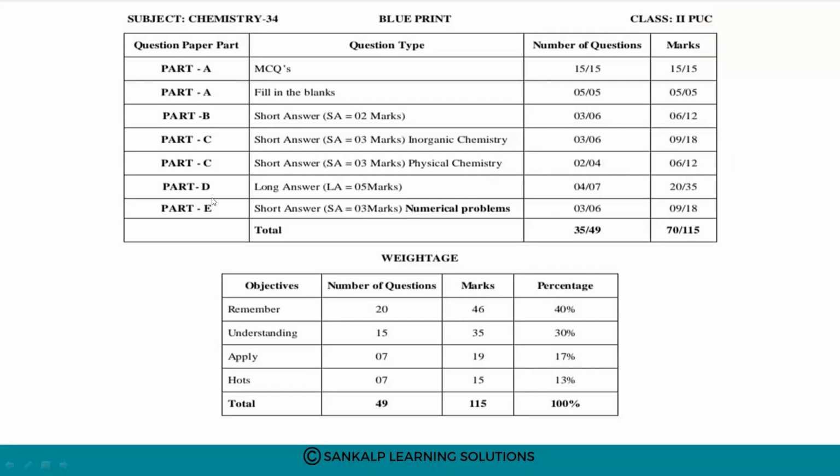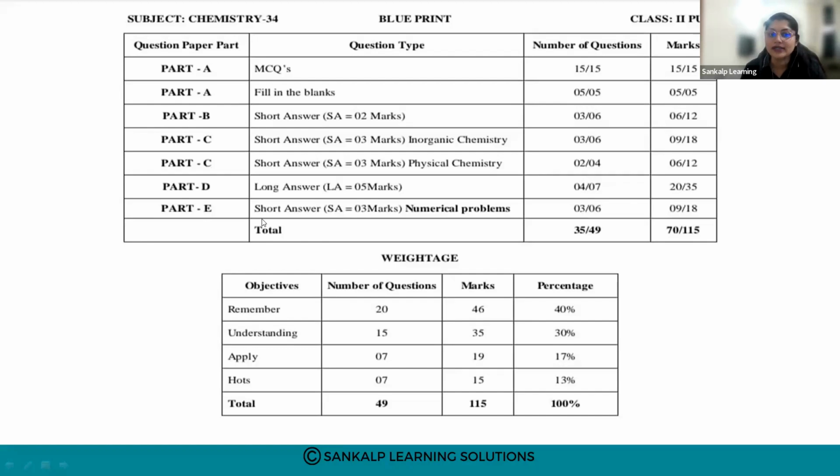Next is part D, long answers for 5 marks. This will be from the theory part and organic. The number of questions asked will be 7. Out of 7, you can answer any 4. The allotted marks is 35, but if you write 4, you can score 20 marks.